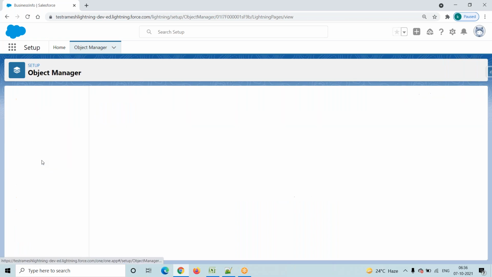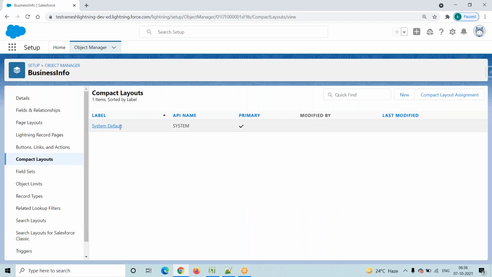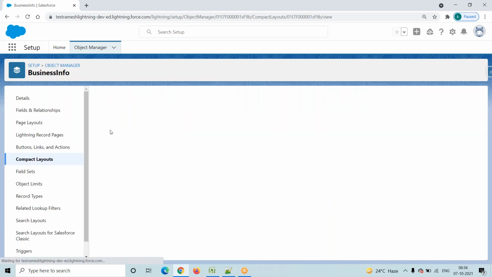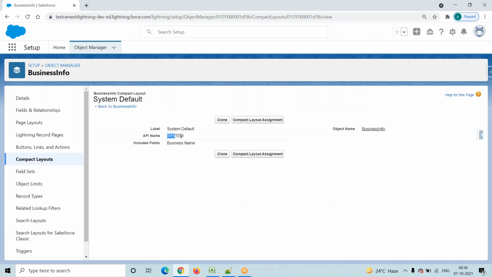Okay. Now coming into your compact layouts. By default, the Salesforce system provides one compact layout. In this compact layout, what fields are there? See here, there is nothing. No fields are there.